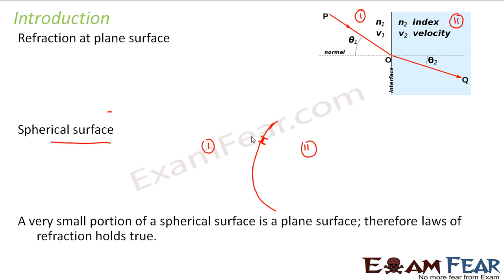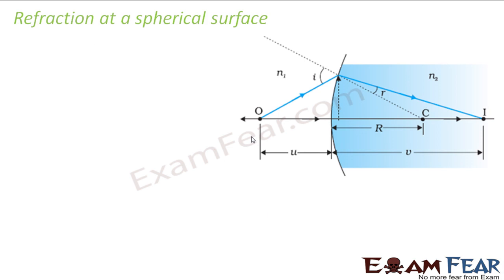Therefore, the laws of refraction which we have studied so far will hold true in case of a spherical surface as well. So let us look at the refraction at a spherical surface.